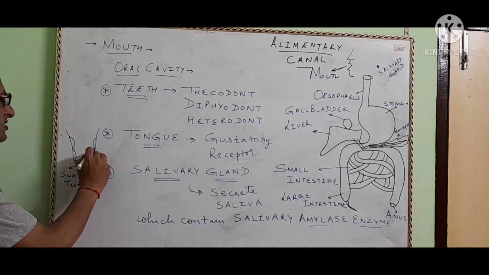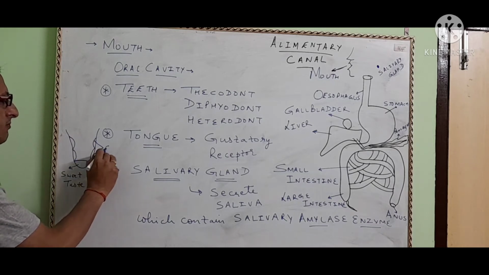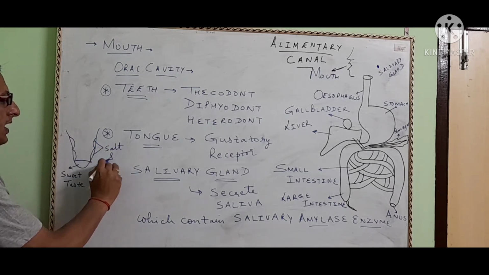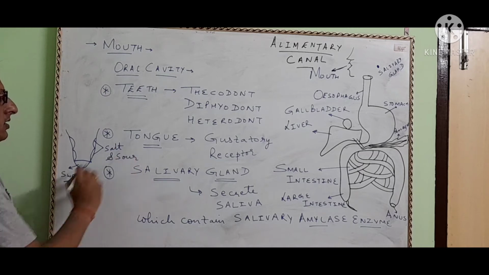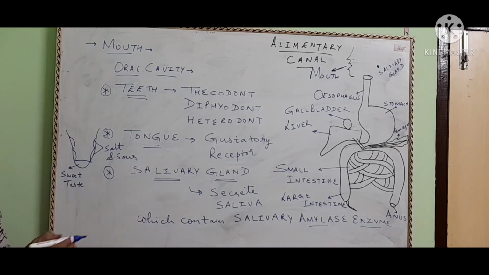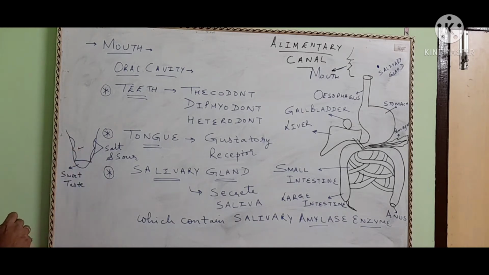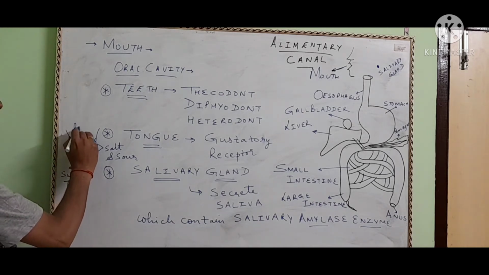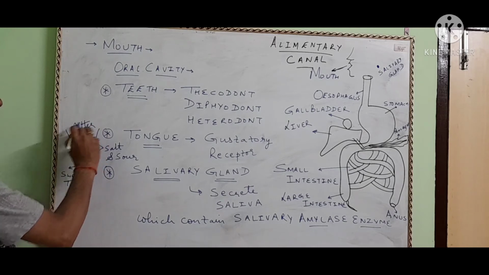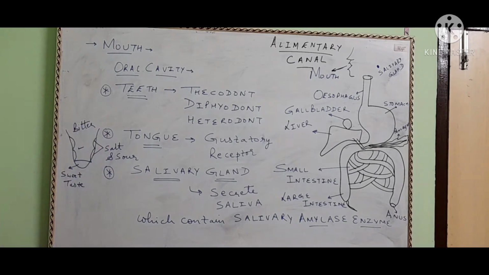Salt and sour taste buds are present in the middle. If you eat a pickle, your hand first goes at this part. And bitter taste buds are present at the back of your tongue. You might have eaten a tablet, or you eat pani ka batasha, and you leave it till the back, because bitter taste buds are present over there.